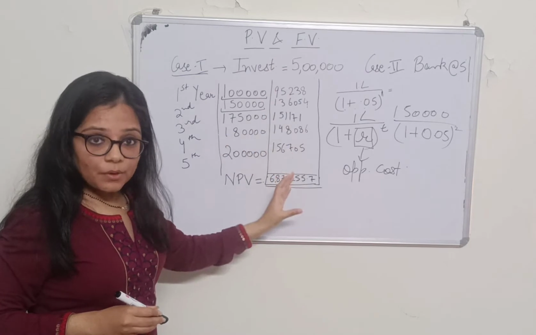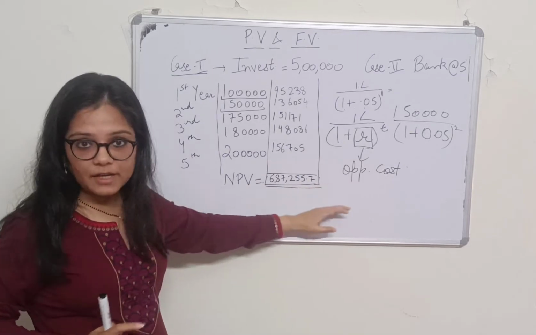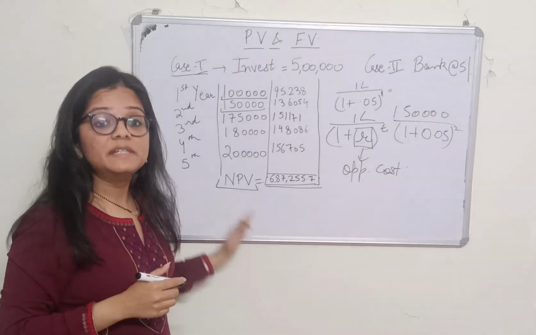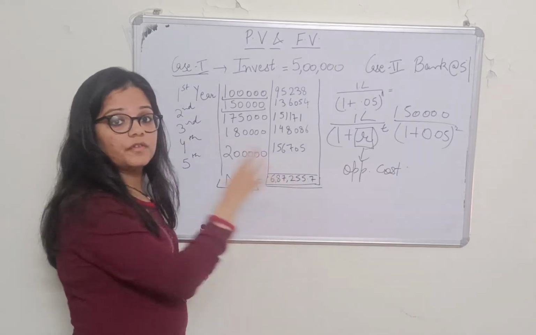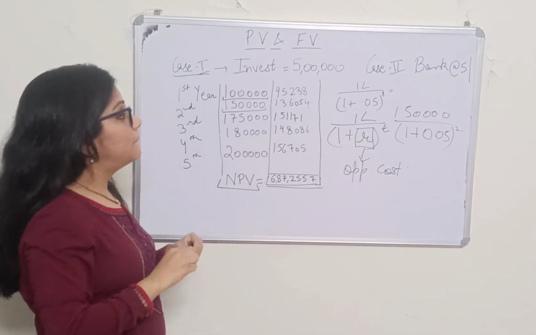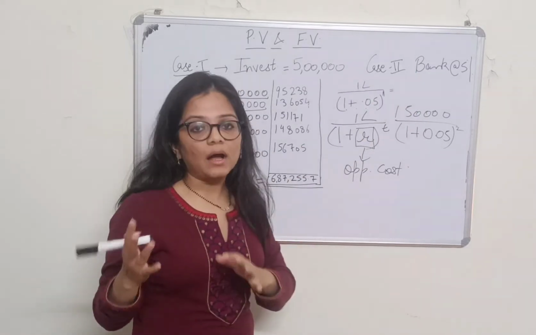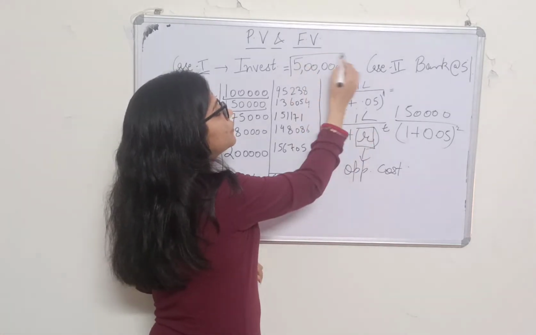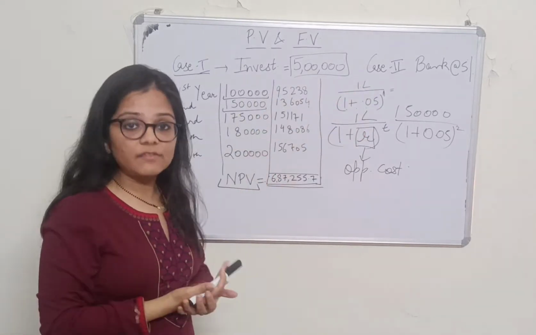Now when you add up all the present values, you get 6,87,255, which is called NPV. The full form of NPV is net present value, right? So NPV in situation 1 is 6,87,000 something. But in case 2, where you invest 5 lakh in the bank, the present value remains the same, 5 lakh, as we already know.